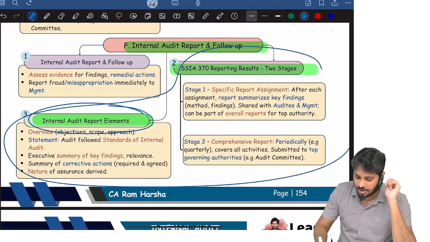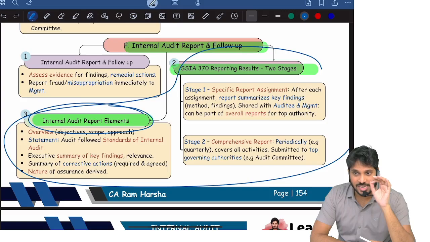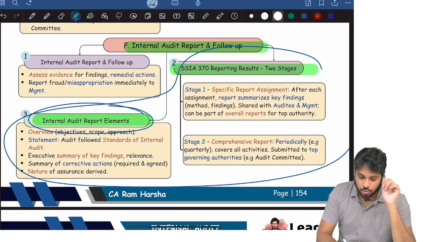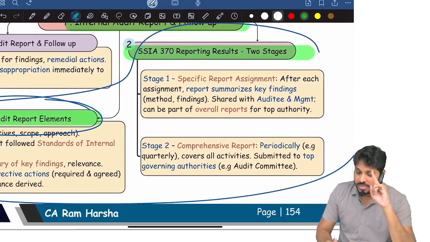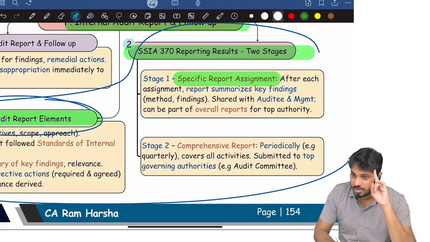These two put together, a 5 marks question came. What are the stages of reporting in internal audit and what are the elements of report? These are the 2 things which are asked. Stages of reporting: internal auditor can report specific report, assignment wise, or comprehensive report.